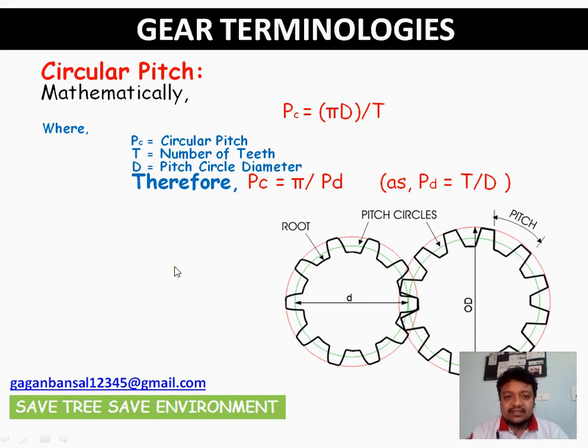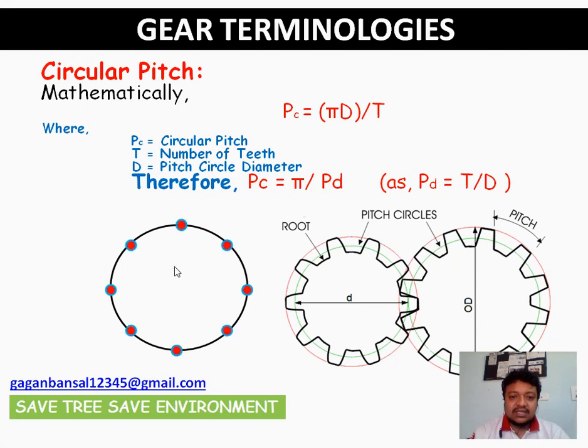I am explaining this also. Suppose we have a pitch circle which is divided, or say having 8 teeth: 1, 2, 3, 4, 5, 6, 7 and 8. Now suppose I am dividing this, drawing the diameters along.